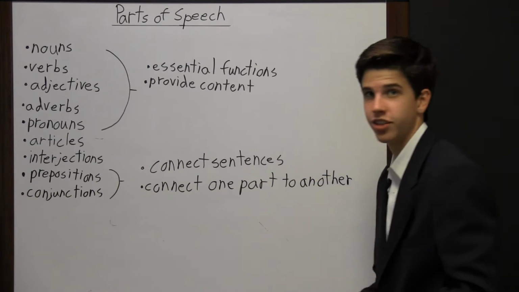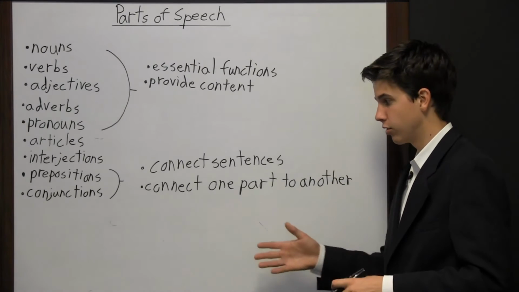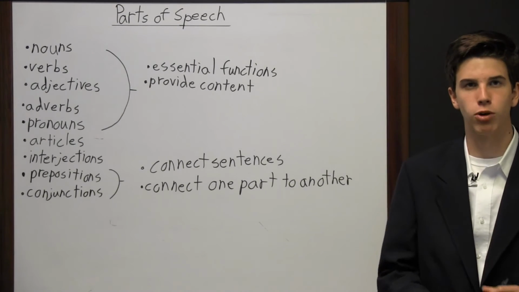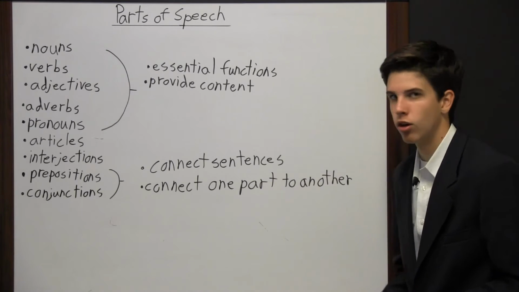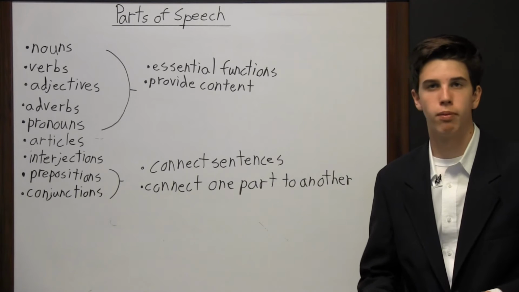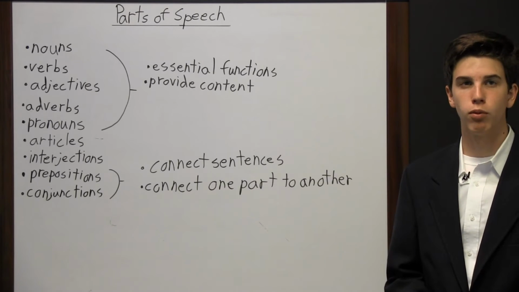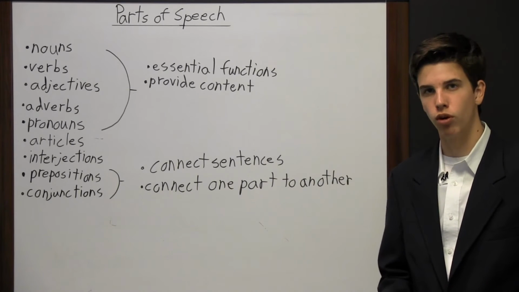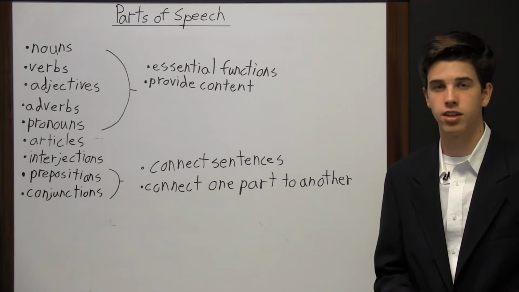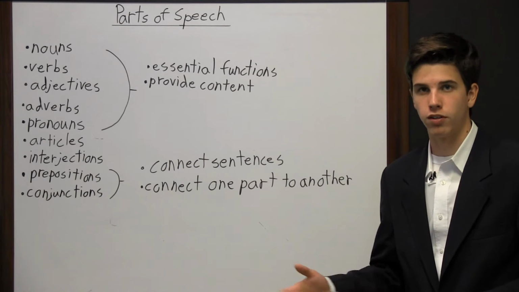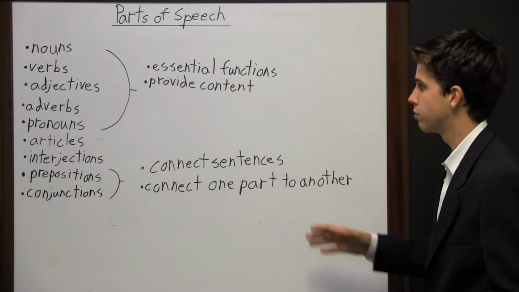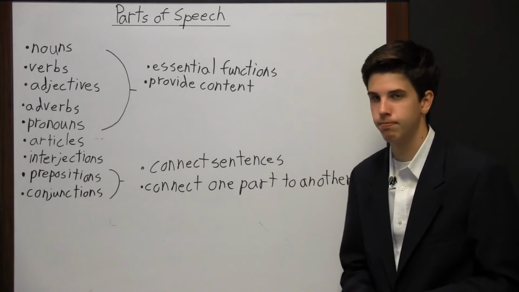So these prepositions and conjunctions can connect sentences to each other, and then within a sentence, they can connect one part, either one idea or one action, to another idea or action. Now, some words function only as one part of speech. However, many words can function as two or more parts of speech. Just depending on the context of the sentence, a word will be either one part of speech or another part of speech. And so that's a look at the different parts of speech in a sentence.